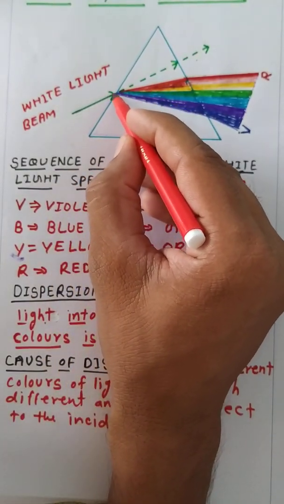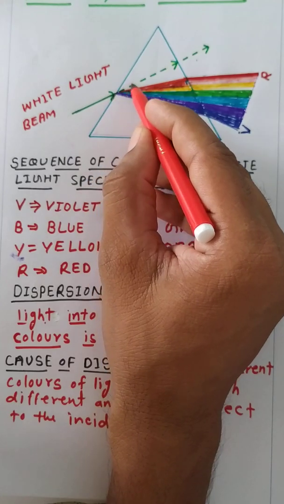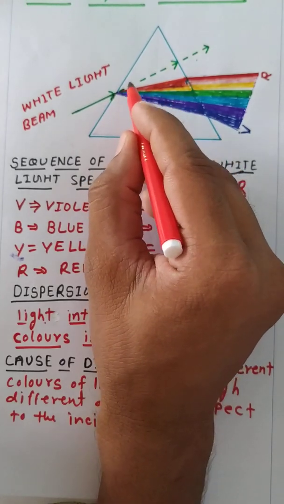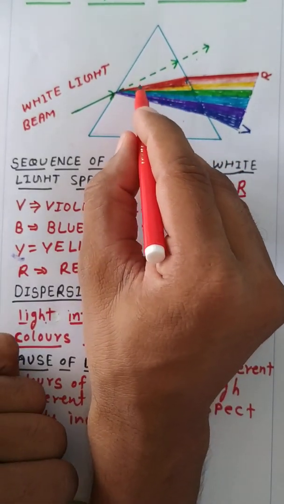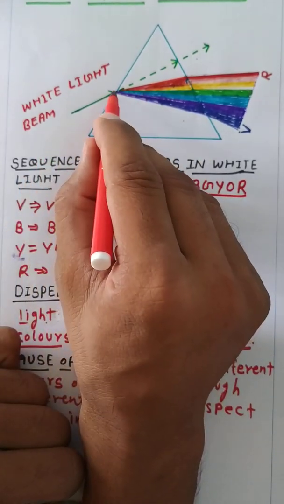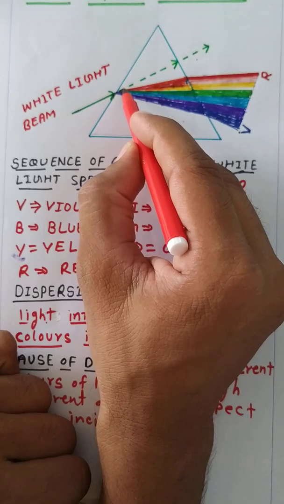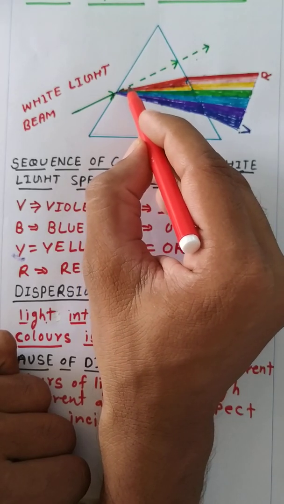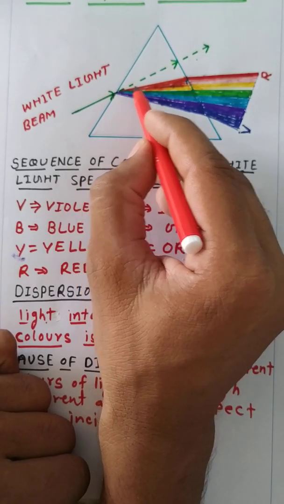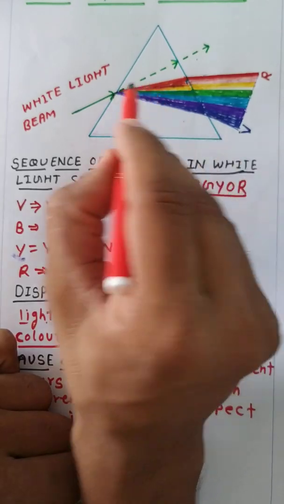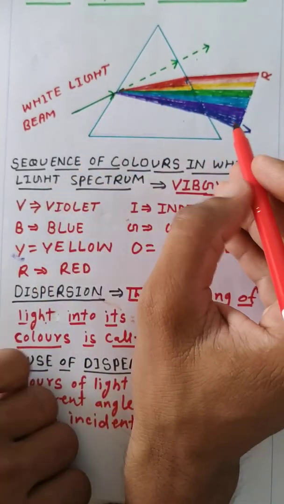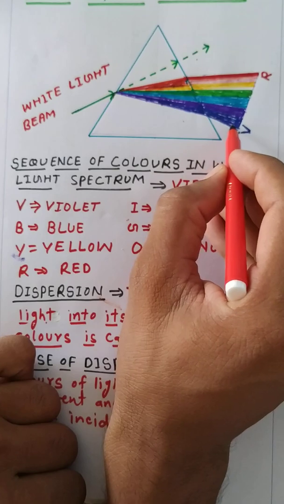Suppose this is the incident ray. From this direction of the incident ray, each and every color will bend at a different angle. Here we can see that red light makes the minimum angle, we can say least deviated or least bending, while violet color is the most bending.